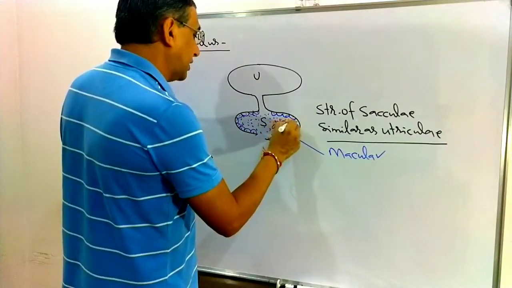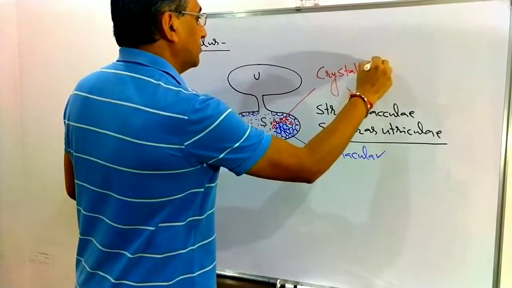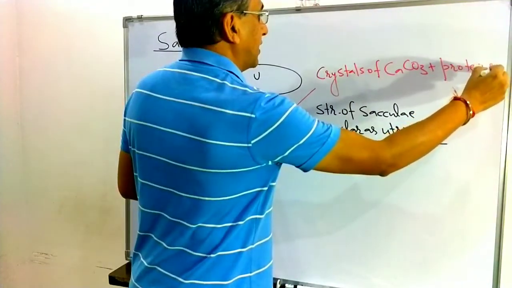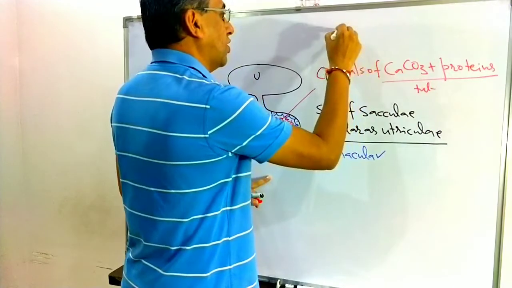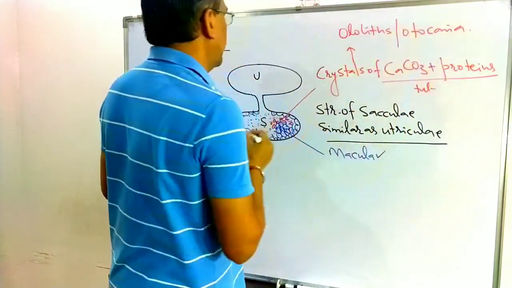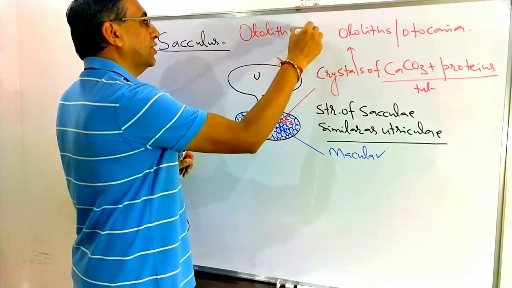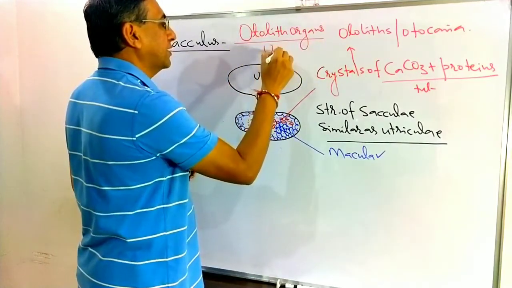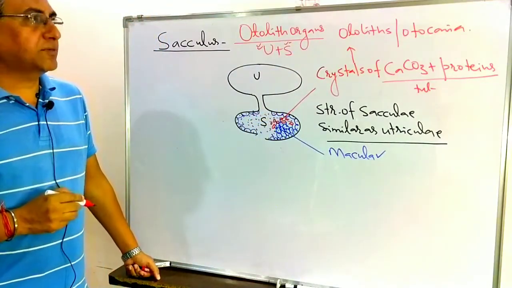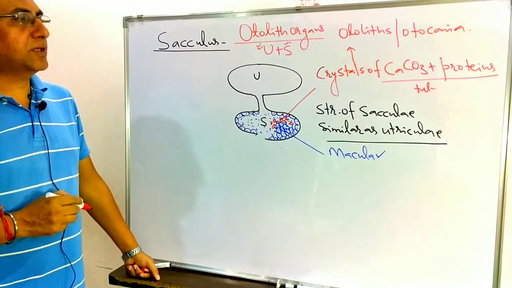In contact with the macula, crystals made up of calcium carbonate and proteins are present, which are known as the otoliths or otoconia. That's why in NCERT they use the term otolith organ. There are two otolith organs: the utriculus and the sacculus, because in contact with the macula, crystals of calcium carbonate and proteins are present.